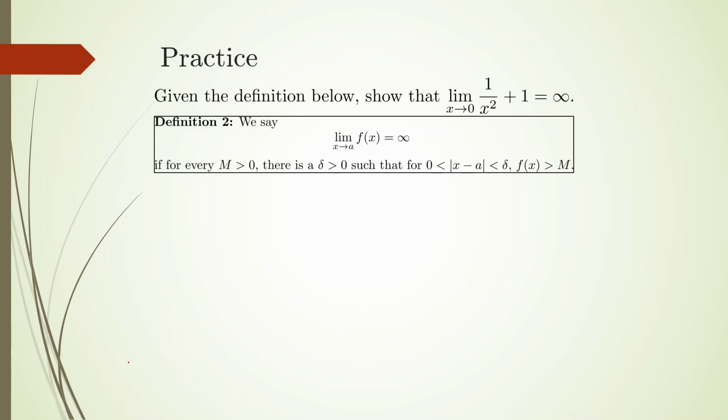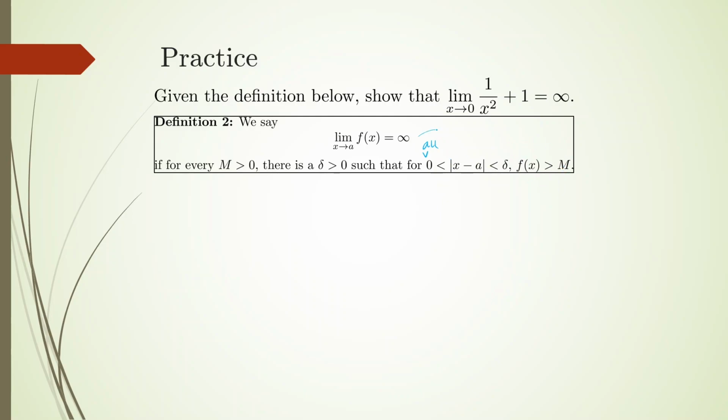Last sort of problem. We're given a definition here, and this definition is very similar to a limit of a sequence diverging to positive infinity. This is to say that given any positive number m, there is a delta bigger than 0 such that for every single x in that delta neighborhood other than a, the values of that function at those x values are going to surpass m.